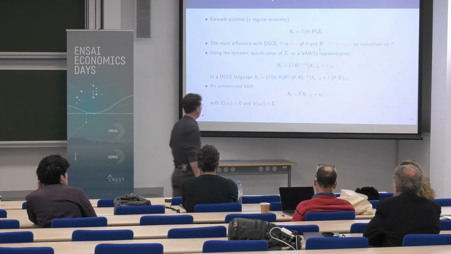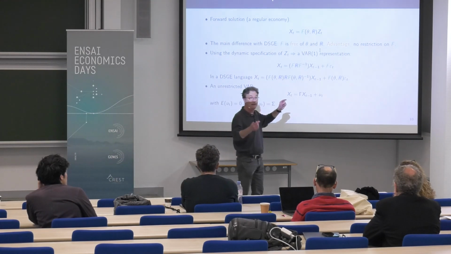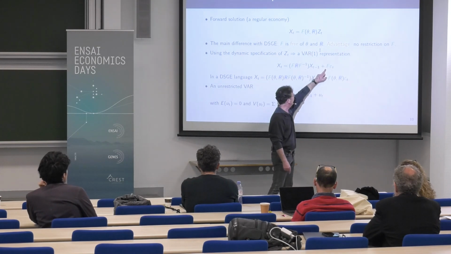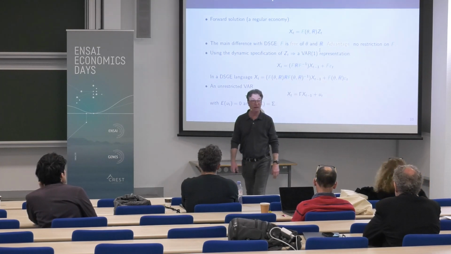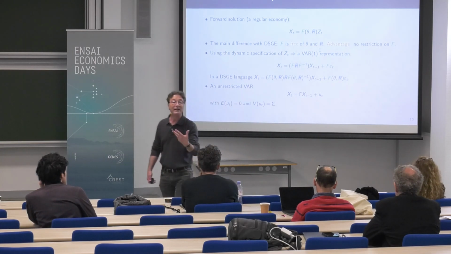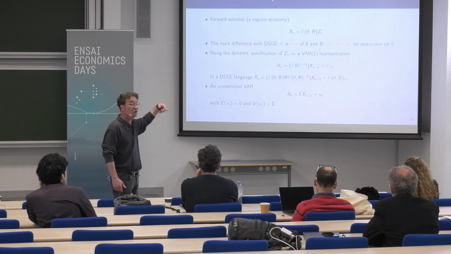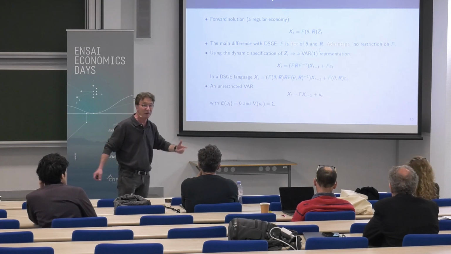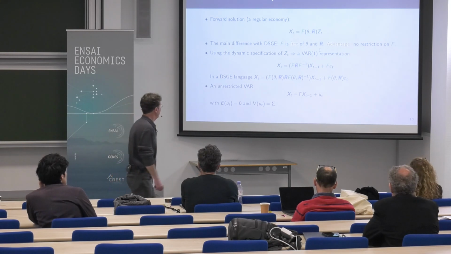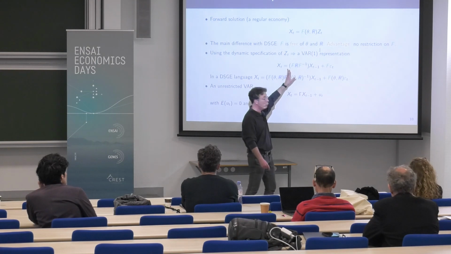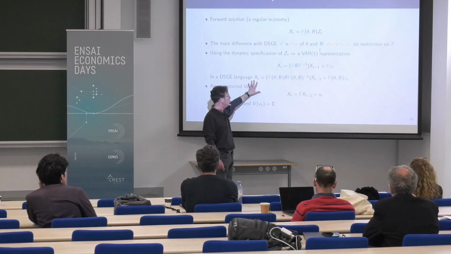But you see immediately also the restrictions that have been created by the latent dynamic structure of the model. Because why? F appears here, and F together with R will appear at this stage. This is why we call it dynamic identification. And I will show you examples for some organization of the R matrix for which you cannot identify. Okay? So here, this is our DSVAR. As you see, you start to see the picture of the paper. In a DSGE language, this will be the same.